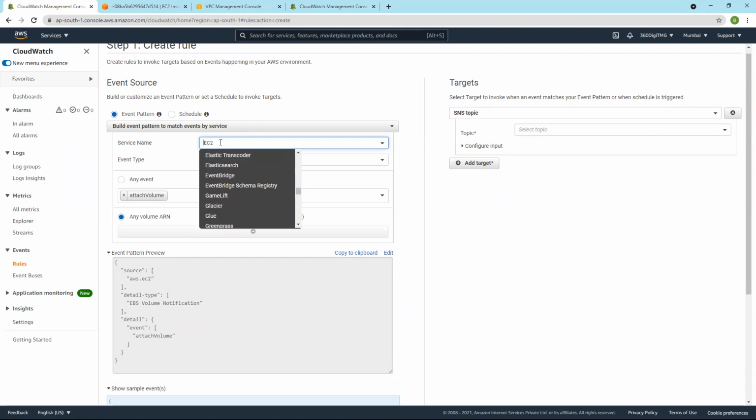Let us delete this. They are arranged in alphabetical order.